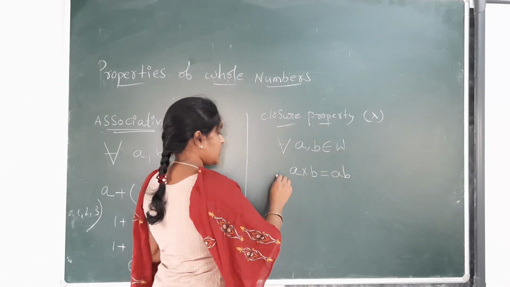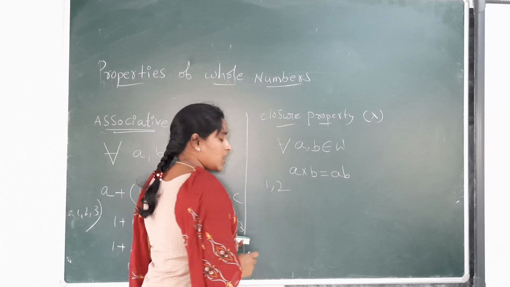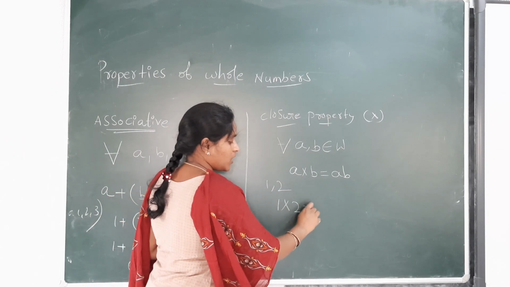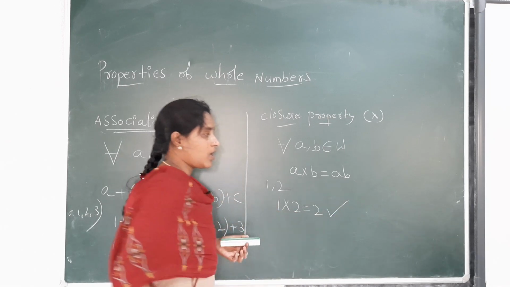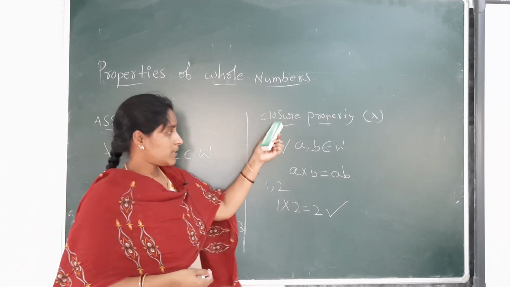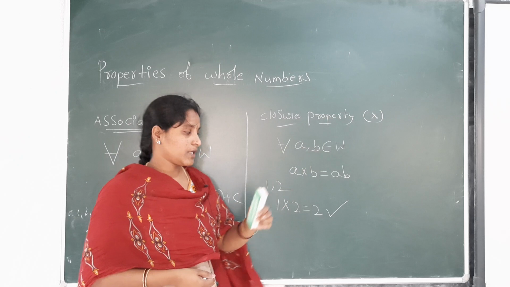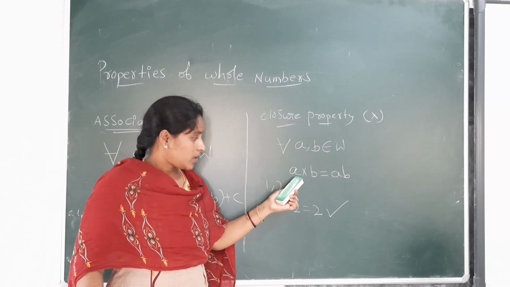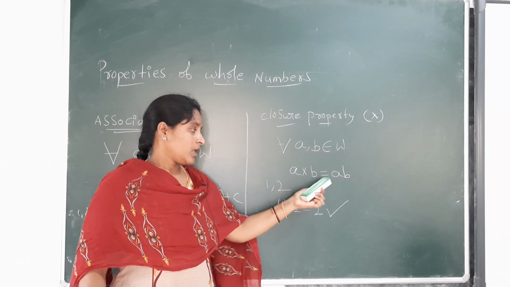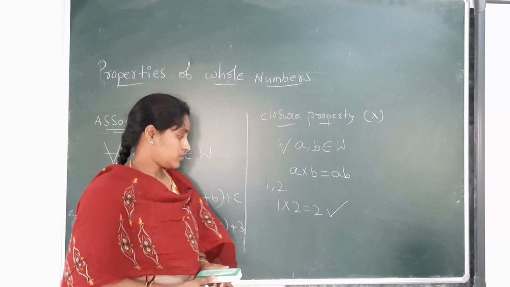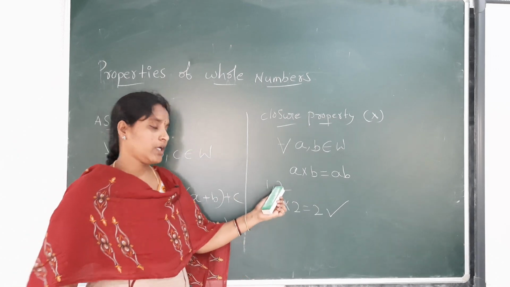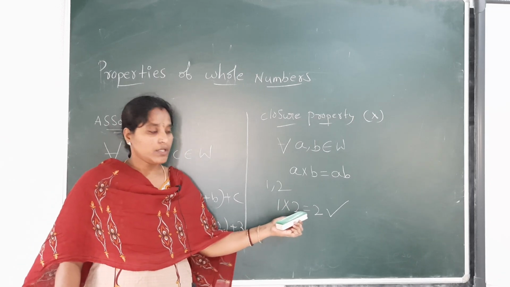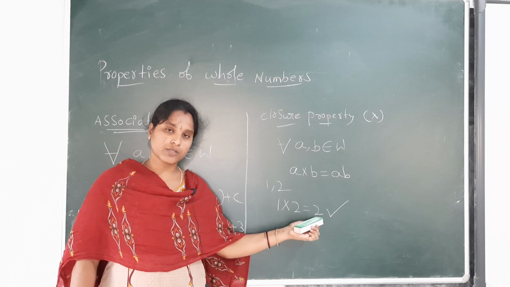For example, here 1, 2 are whole numbers, then the product of the two whole numbers is again a whole number. So the closure property is satisfied under multiplication. Here we have to take any two whole numbers and multiply together, and again we get a whole number. Example 1, 2: 1 and 2 are whole numbers, and if we multiply 1 and 2, then we get 2. 2 is also a whole number.